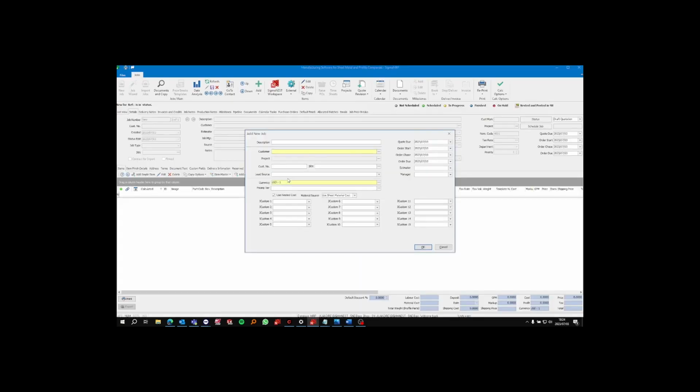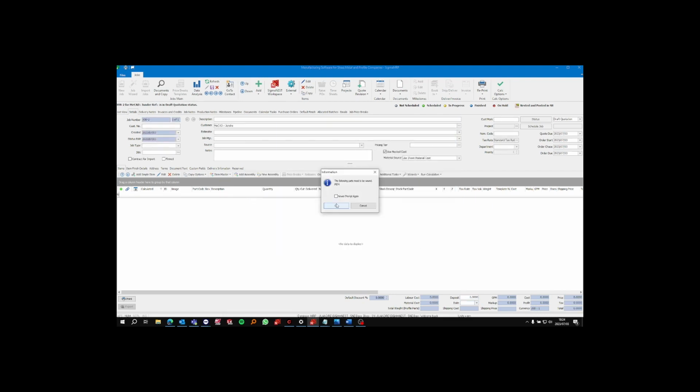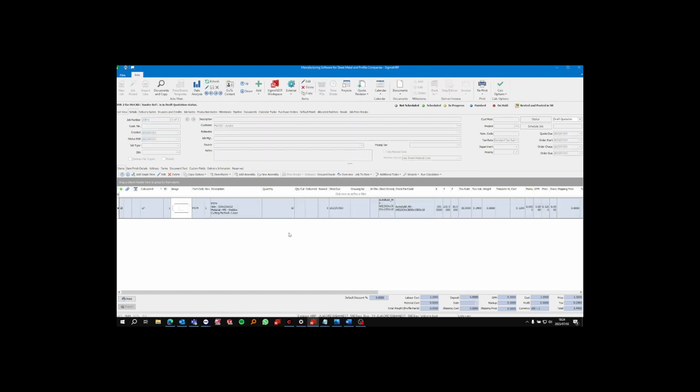Now, by simply clicking on New Job, I can then click on the ellipse to load my customer or company. Again, anything in white is completely optional at this point. Now by clicking OK and OK, now I have started my new job.